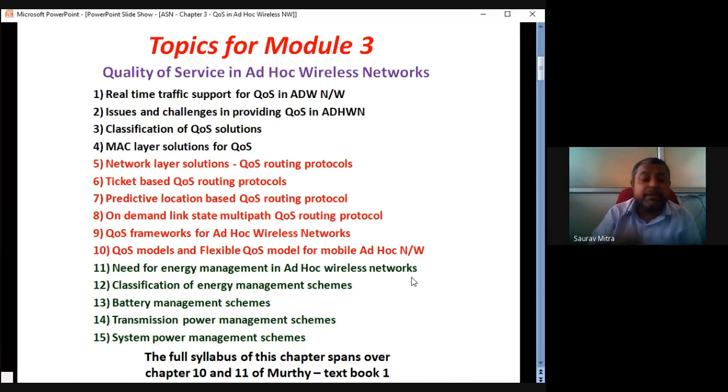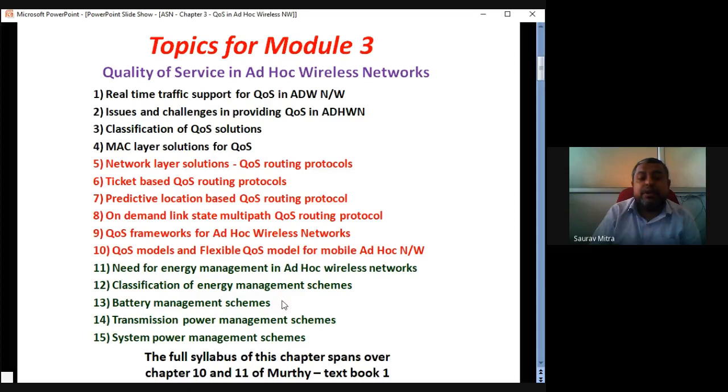You will find this is one topic which is common, the energy aspect of any issue. In the MAC layer there is an energy issue. In routing protocols, what are the energy aspects? And in QoS also there is an energy protocol. The need for energy management in ad hoc wireless networks is a very important question, repeatedly asked. Then there is the classification of energy management schemes in ad hoc wireless networks.